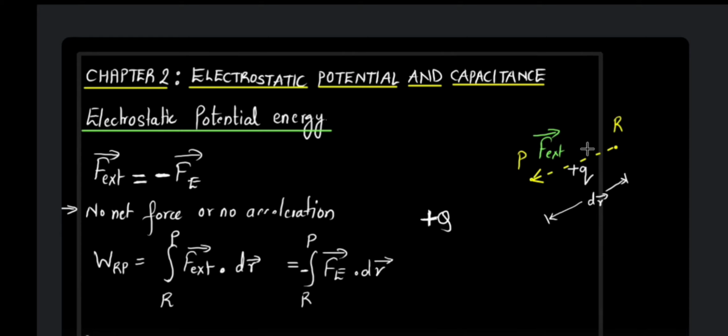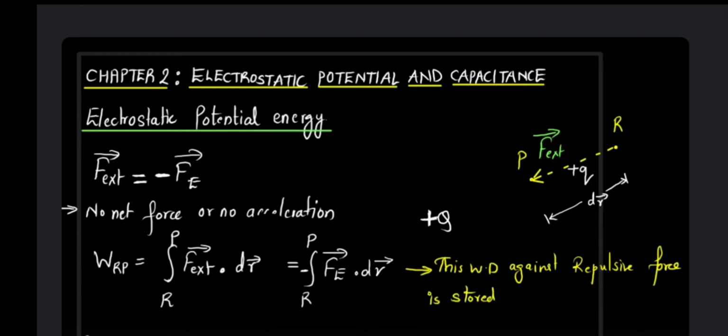We can say that this work done against the electrostatic repulsive force gets stored as potential energy. This work done against the repulsive force is stored as the potential energy of the charge plus Q.